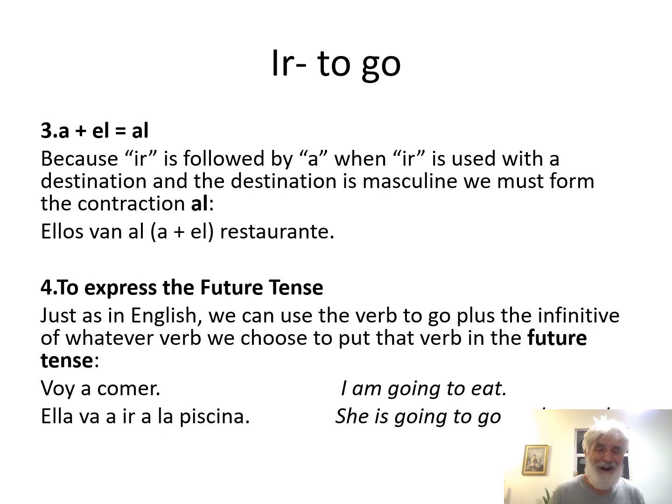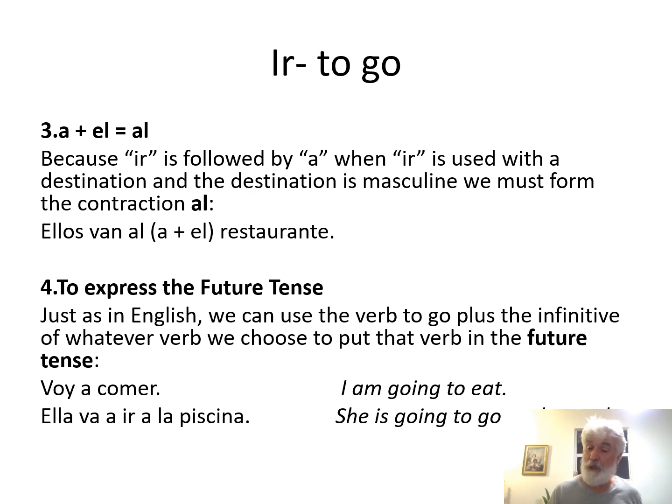So yo voy a, I'm going to, and then you put in the place. Now, let's say that you're going to the park. Well, parque is masculine. So you want to say, yo voy a. The park is el parque. So what happened there? You have a plus the definite article el, and you immediately form the contraction al.